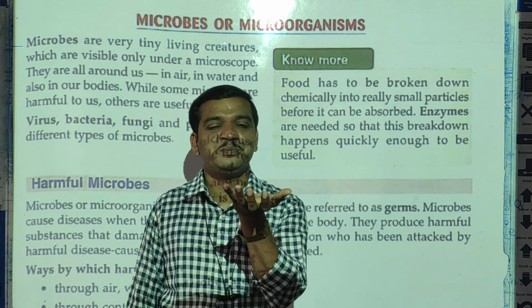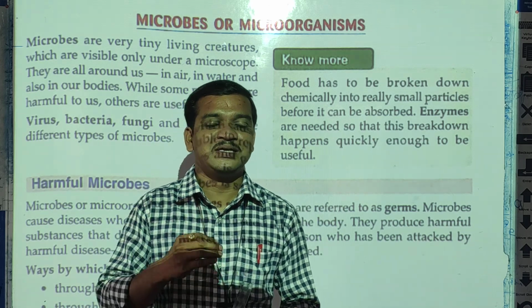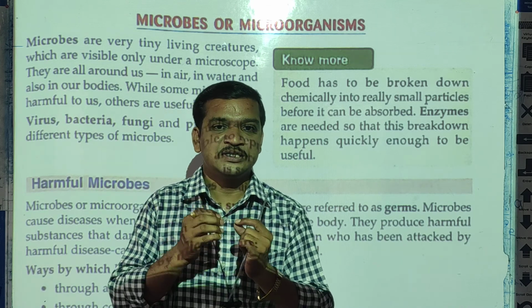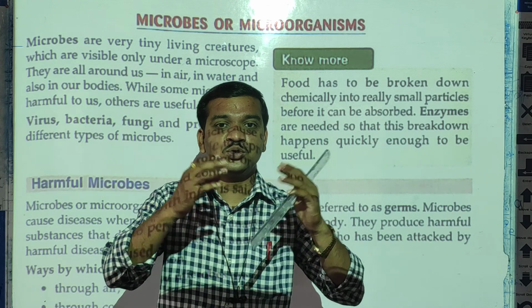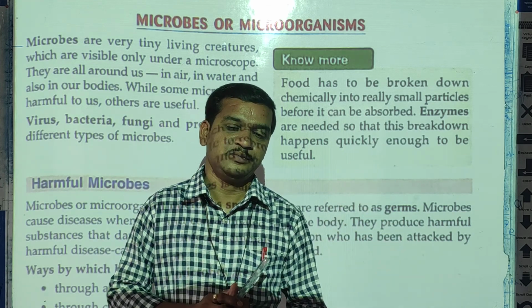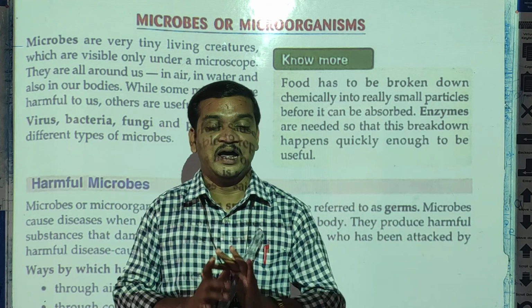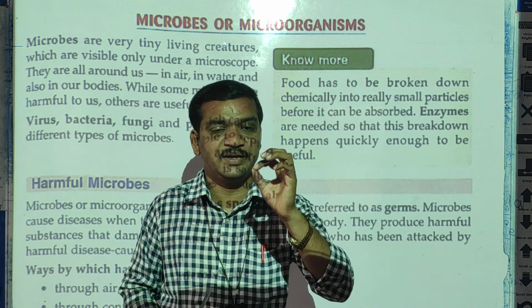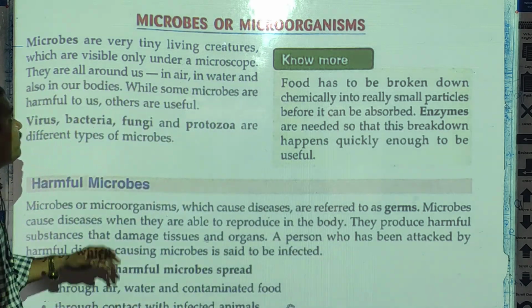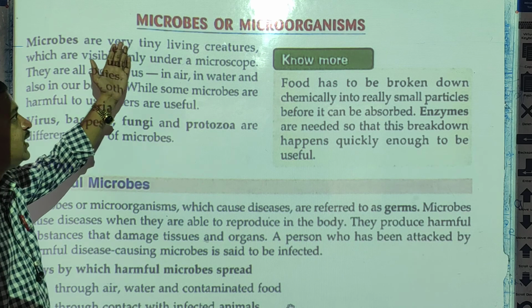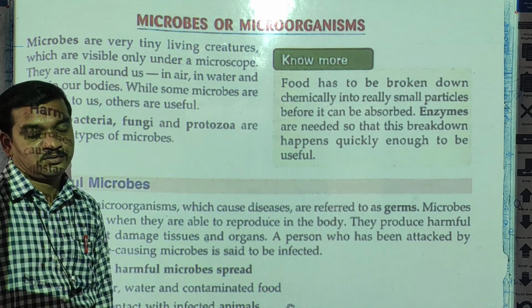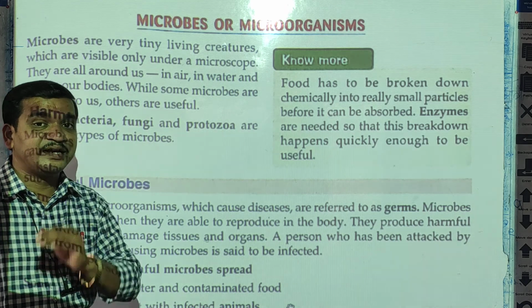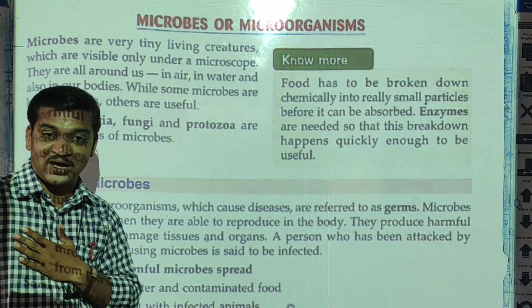Actually, what does microscope mean? A microscope is one device which is useful to see organisms in a large view, means we can see their size enlarged, as those are very small. So microorganisms are tiny living creatures. They are living creatures like us; we are also living beings.